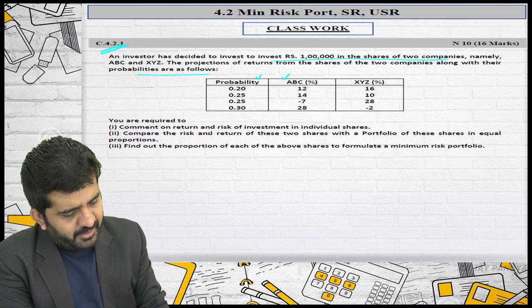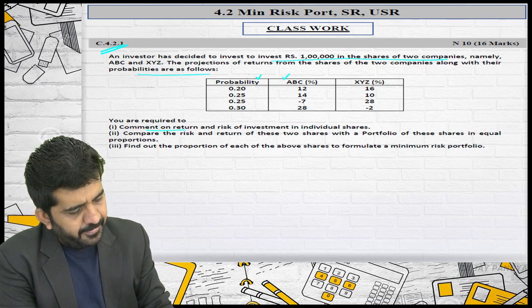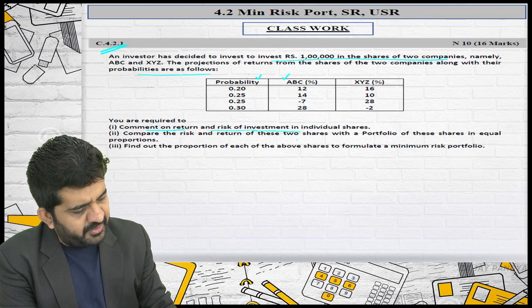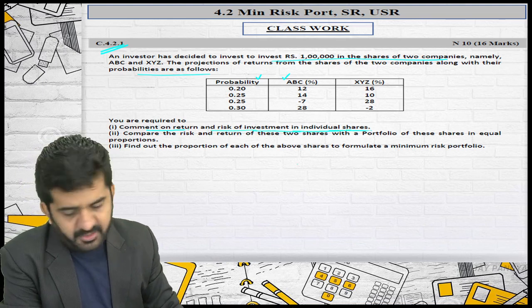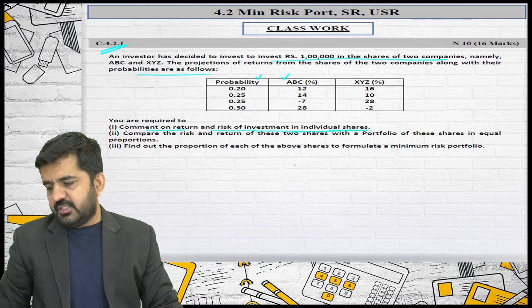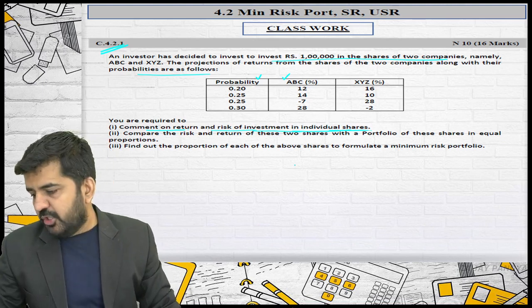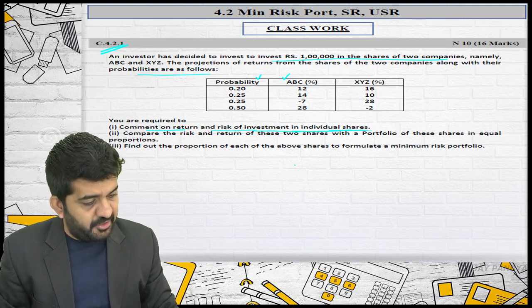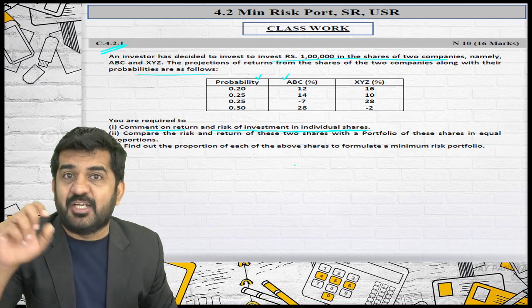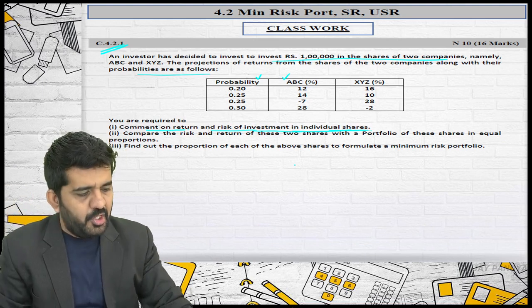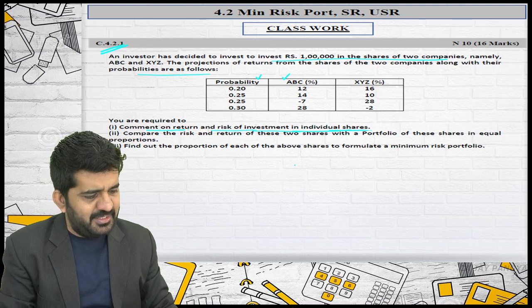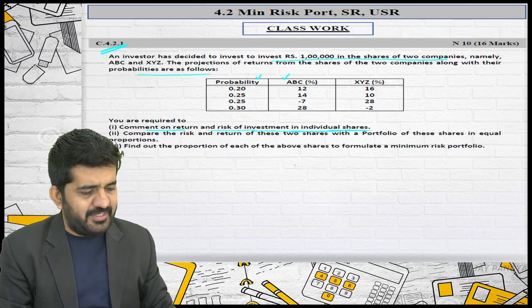You are required to comment on the risk and return of investment in individual shares. So what you need to find out is the risk and return of individual shares. We are not yet in portfolio. First I am finding out of ABC and then I will find out of XYZ, risk as well as return. Start it.